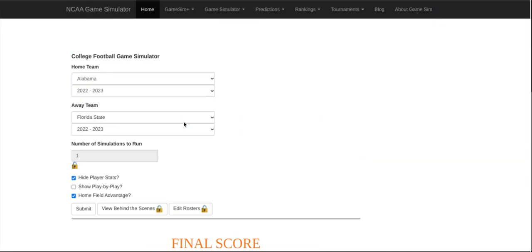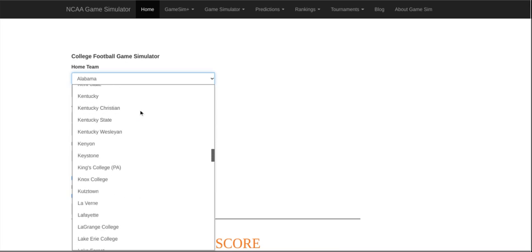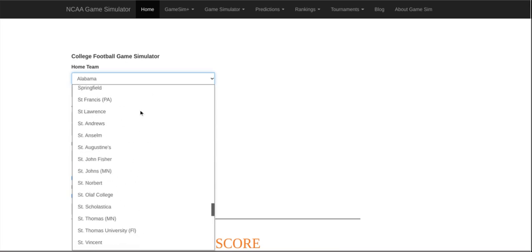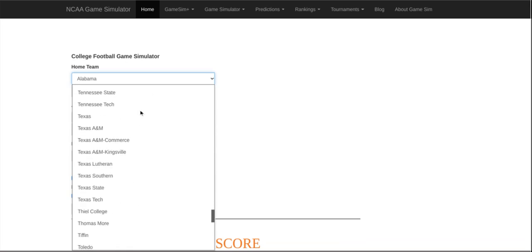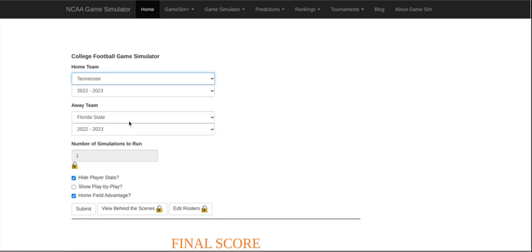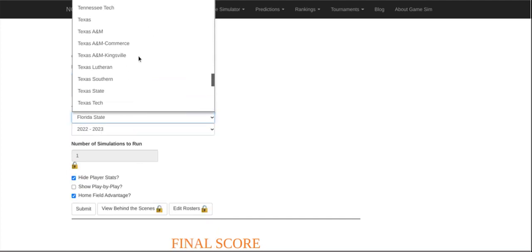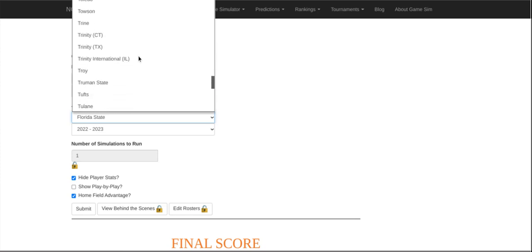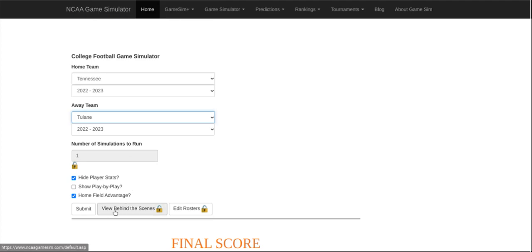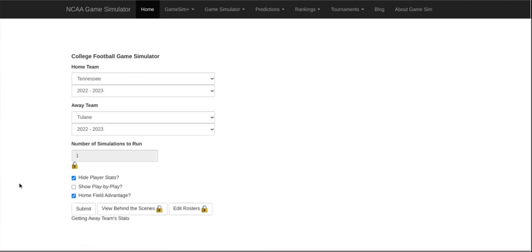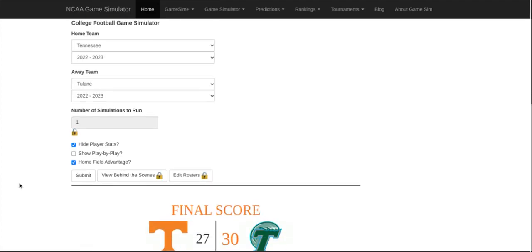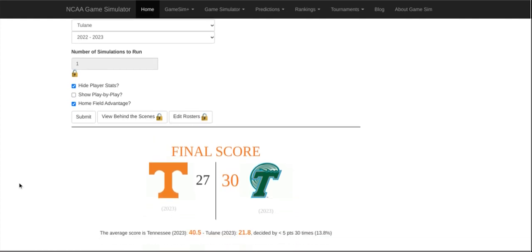And here we go. Now we have number 7 Tennessee against Tulane in this one. Got the Battle of the T's, Tennessee versus Tulane. One from the SEC, one from the American. And the winner of this one will be the Tulane Green Wave over the Volunteers.